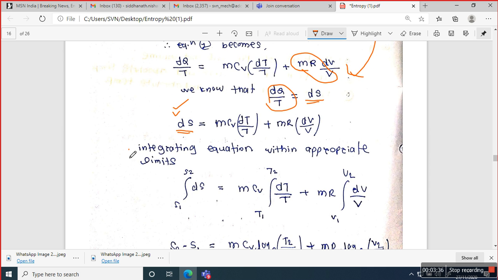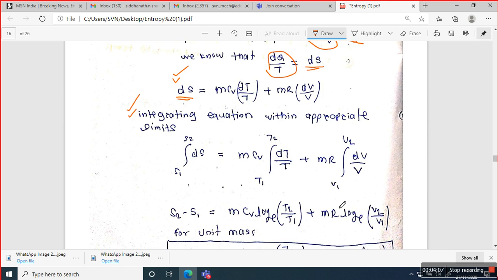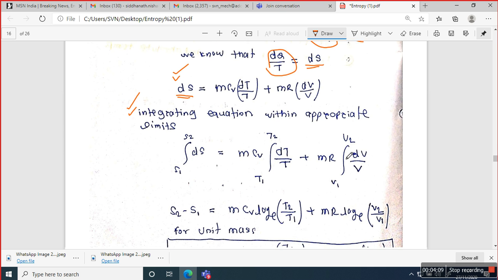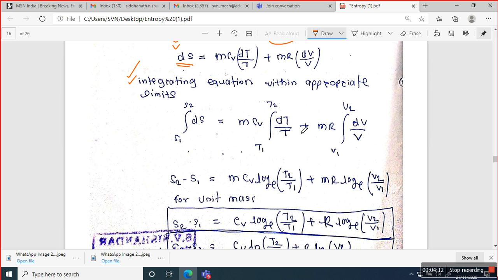Now we can easily integrate the equation within appropriate limits. The process is carrying on from initial state 1, and after the addition of heat the state of the substance is state 2. So the change in entropy is S1 to S2. m cv is a constant, in the integral of dT by T, m is a constant, and R is a constant, the characteristic gas constant, in terms of V2. After simplifying the integral equation, we can prove that S2 minus S1 equals m cv